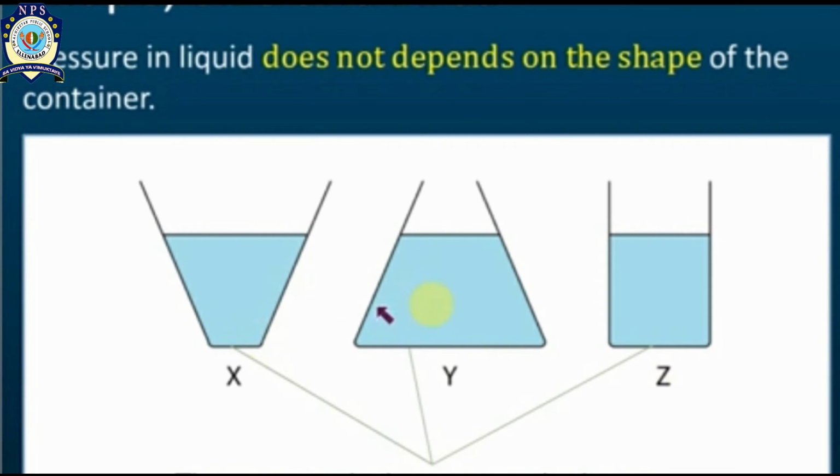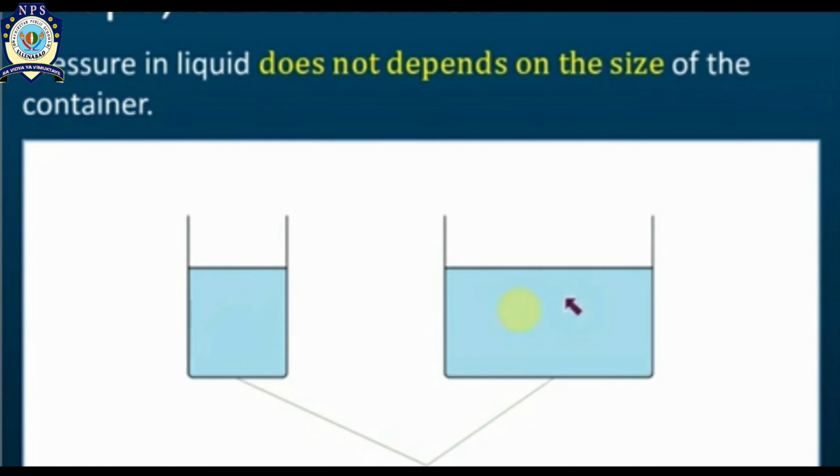Hence, pressure in liquid does not depend upon the shape of the container. Let's see another picture. In this picture you can see two containers, and they are of different size, but still the water level is the same. It means that pressure in the liquid does not depend upon the size of the container, and it exerts the same pressure on the base of the container.